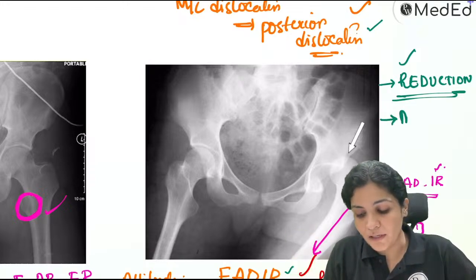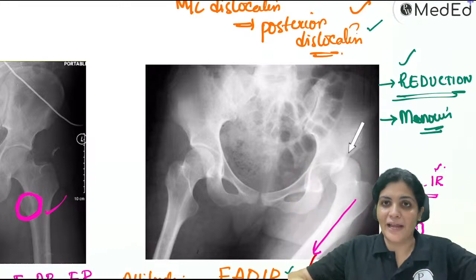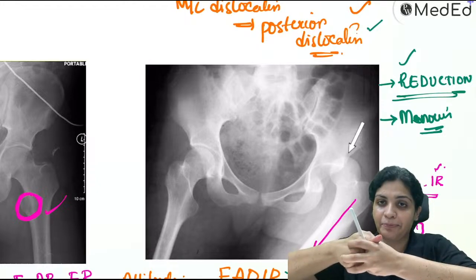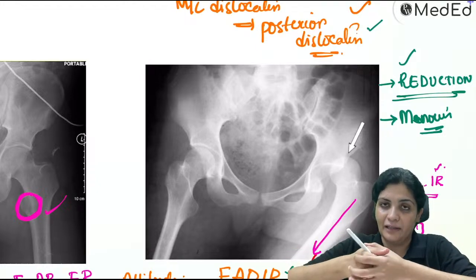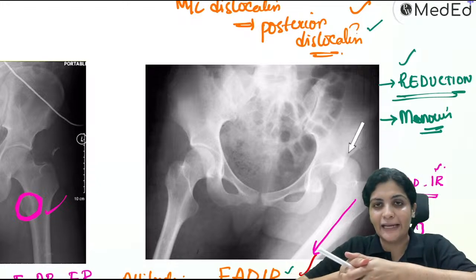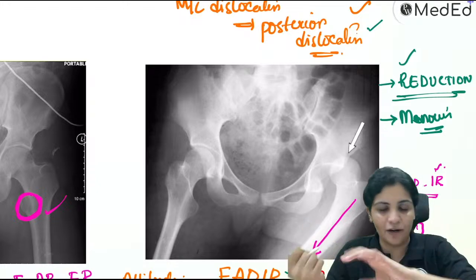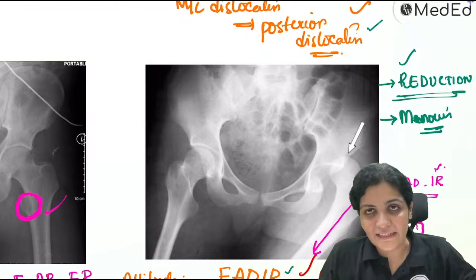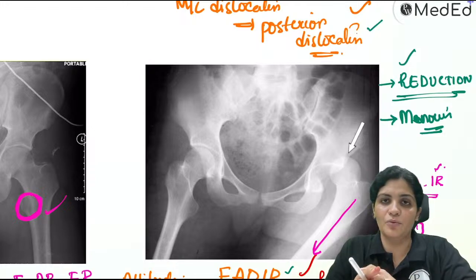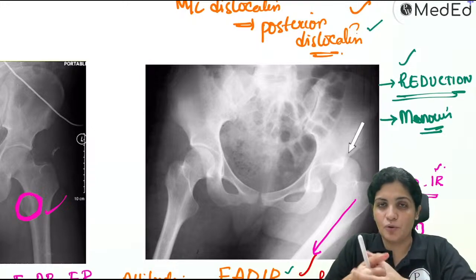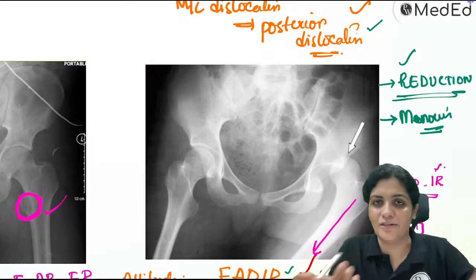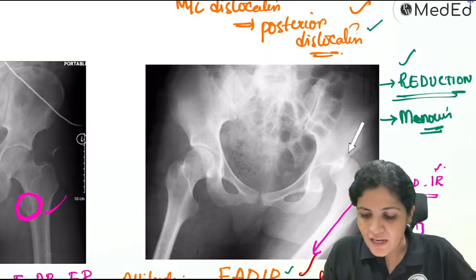Hence, you do the maneuver. What is the maneuver you do? You just put the patient flat on the ground, give the support. That is, you give the counter-traction and then you flex the limb, flex the femur, that is, you flex the knee joint, and slightly you internal rotate and then external rotate and you do the abduction. Understood? So whenever you do flexion, then you slightly internal rotate, so it disengages, and then you do an abduction and external rotation and it will slip back into the acetabular cavity. Right? So that is the reduction.